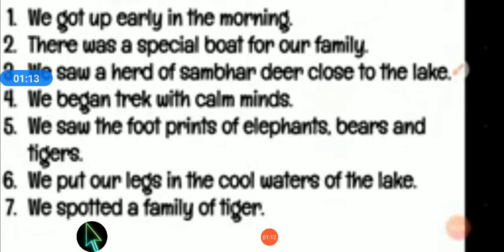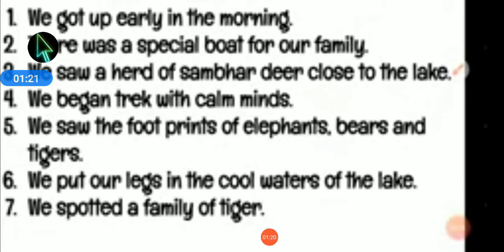If you think that we got up early in the morning, this is your first sentence, then you have to write here one number in the box, and just like this you have to find out the second sentence, and you have to write the two number in the box given in front of the sentence. So let's do it. Now children, I have already rearranged the sentences. You just need to write numbering in front of these particular sentences.